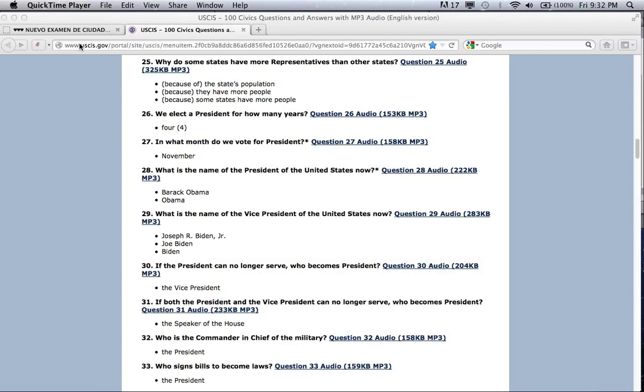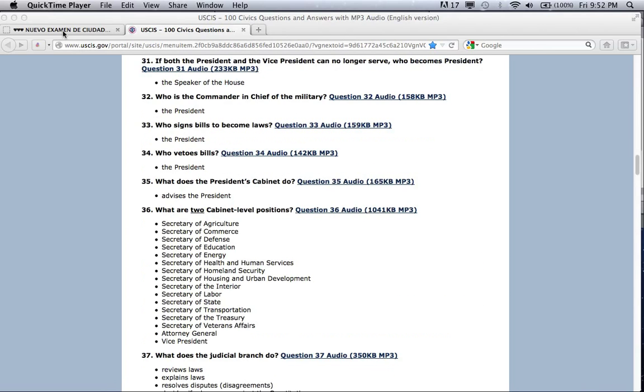What is the name of the Vice President of the United States now? Joseph R. Biden, Jr. Joe Biden. Biden. If the president can no longer serve, who becomes president? Vice president. If both the president and the vice president can no longer serve, who becomes president? The Speaker of the House.